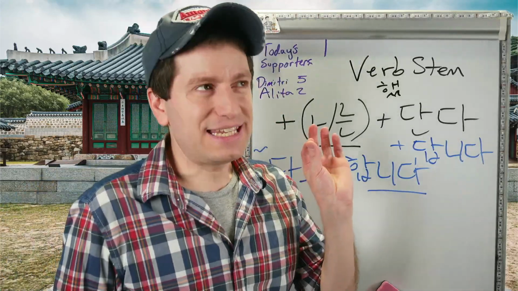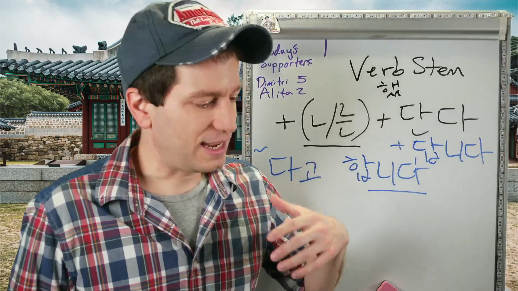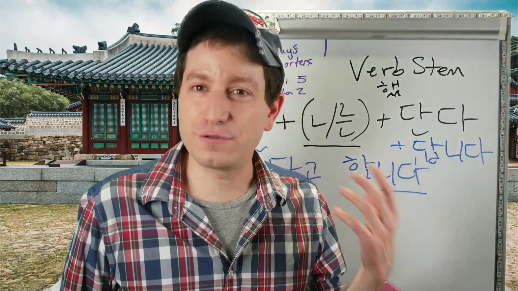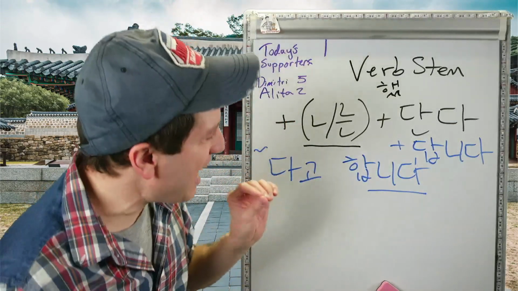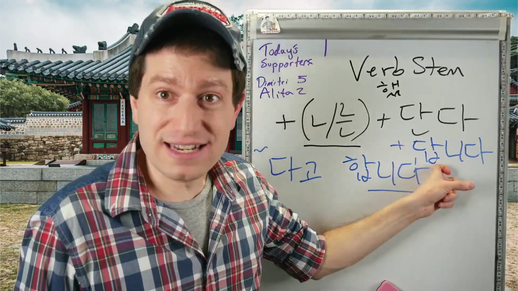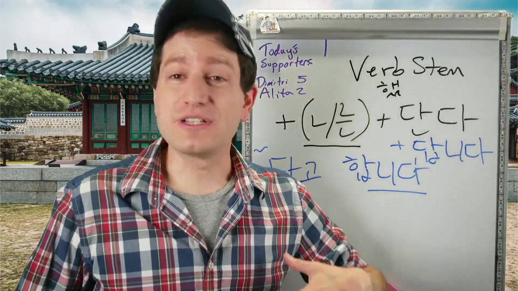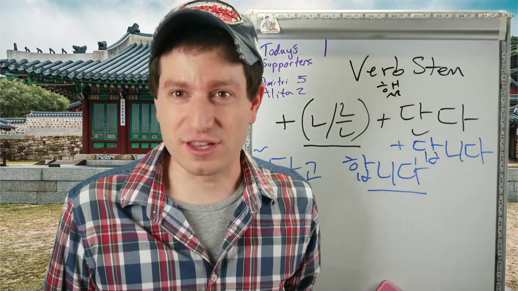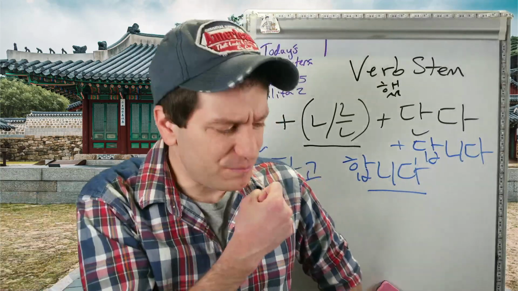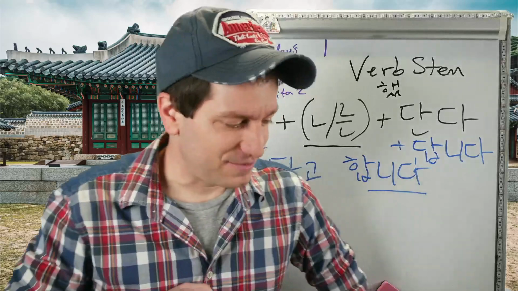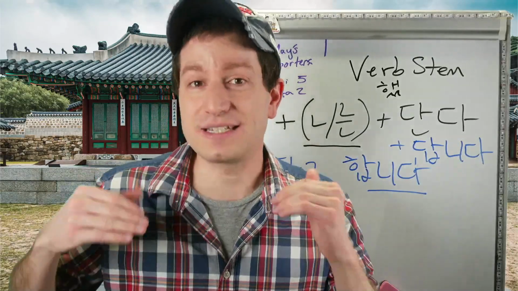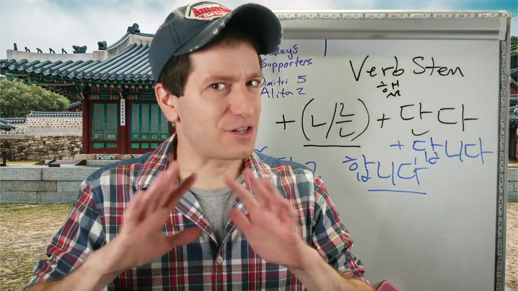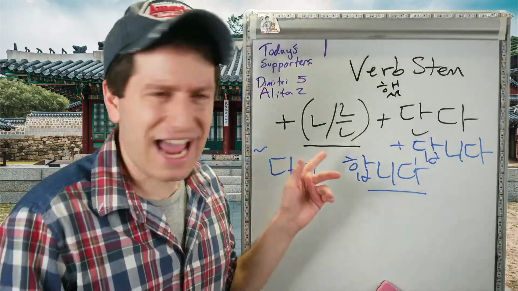You might hear at the end of a story, like a fairy tale or at the end of a folk tale, that the story will end with this sort of ending. You also might hear it if someone's giving advice to someone that's younger than them. Like, hey, you know, this is what they say, like that. And what I'm telling you is just how it tends to get used, but not how it's always used, and not how it has to be used.